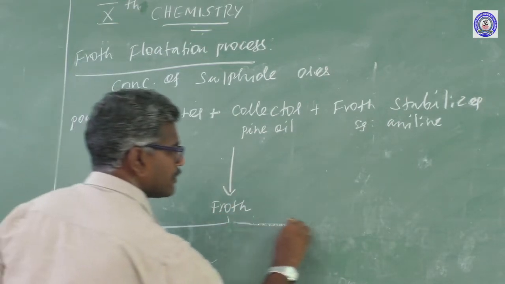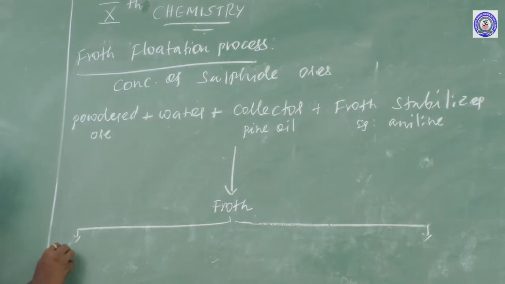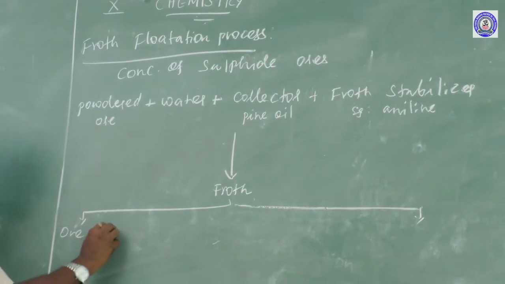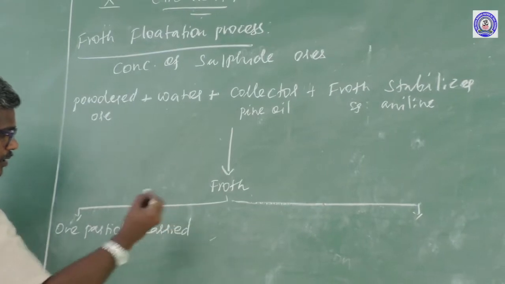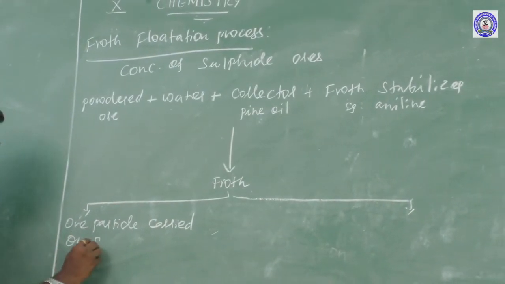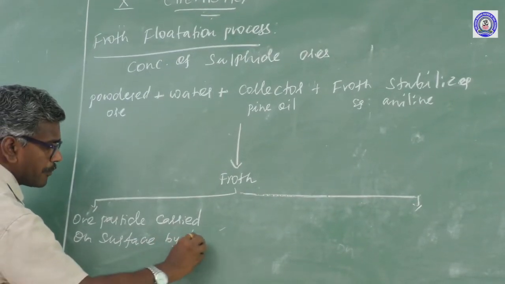This froth can be classified into two types. Ore particles are carried on the surface by foam.